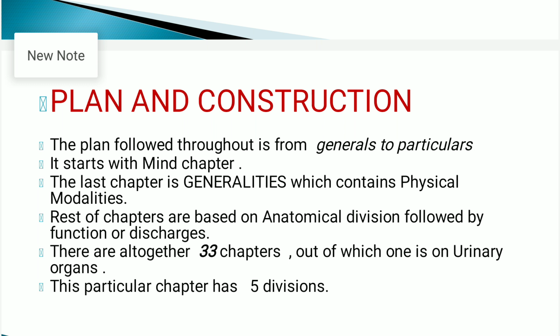Then all the rubrics which are arranged, we also discussed how the repertory was arranged.